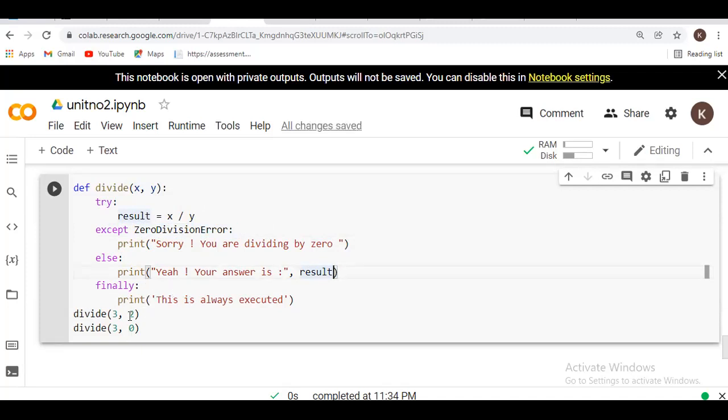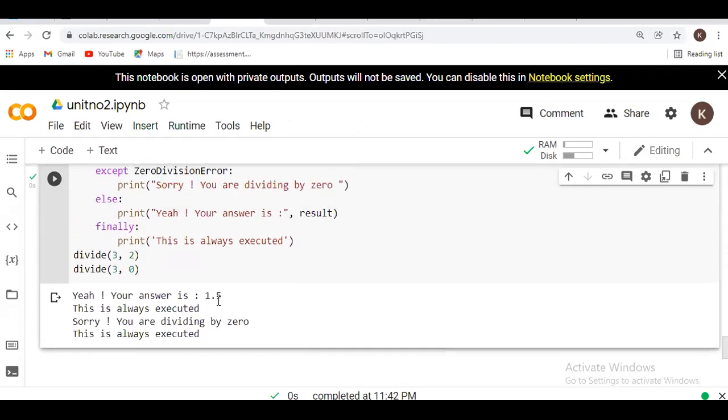After that, I divide 3 by 2, directly passing the parameters to the division function. So you have to see the output here. If I pass these values 3 and 2 to my x and y, my answer will be 1.5. This is always executed, which means the finally block is executed.